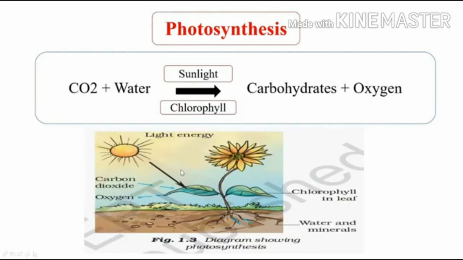Now let us describe the process of photosynthesis by the chemical equation. That is, carbon dioxide plus water will give carbohydrates, that means glucose, plus oxygen. In that, sunlight and chlorophyll are very necessary for photosynthesis.